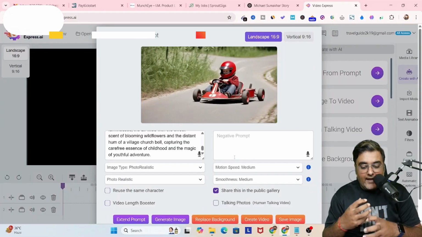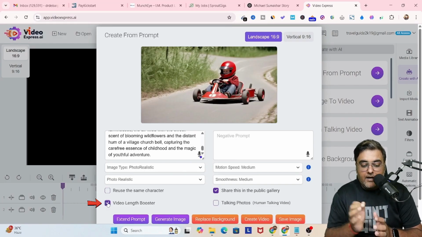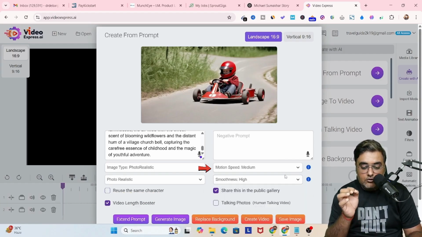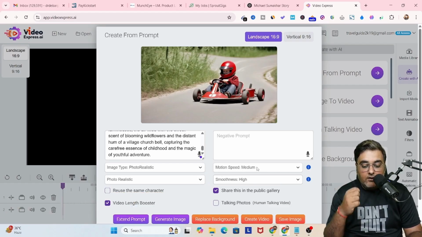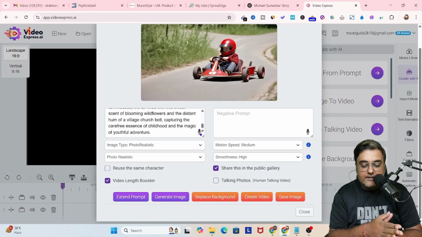Now we can actually convert it into a video. Right at the bottom, you can see there is an option called create video. But before that, we can do some other things like video length booster so that we get a longer video. Then you can reuse the same character if you want to for consistent characters. Then you can choose the motion and the smoothness. I'll choose the motion as medium and the smoothness as high. Then I can even do it as a talking photo, but this time I'm not doing that. I'm simply converting this into a video.